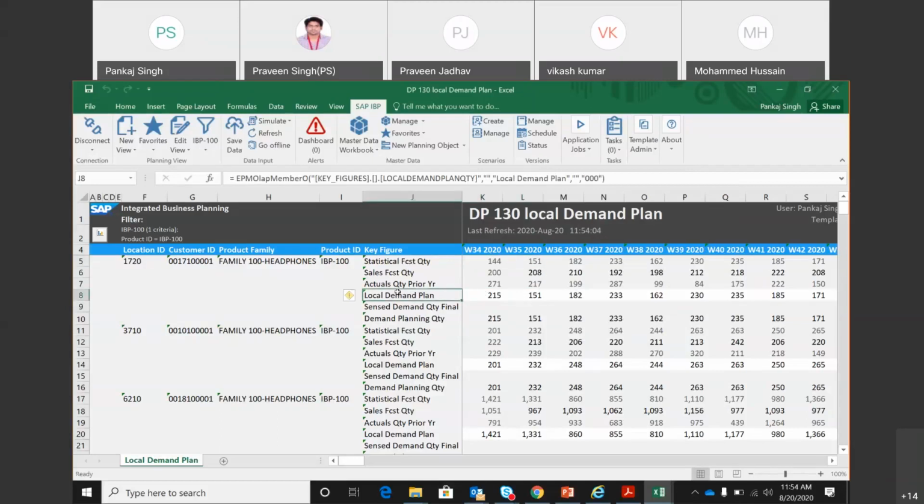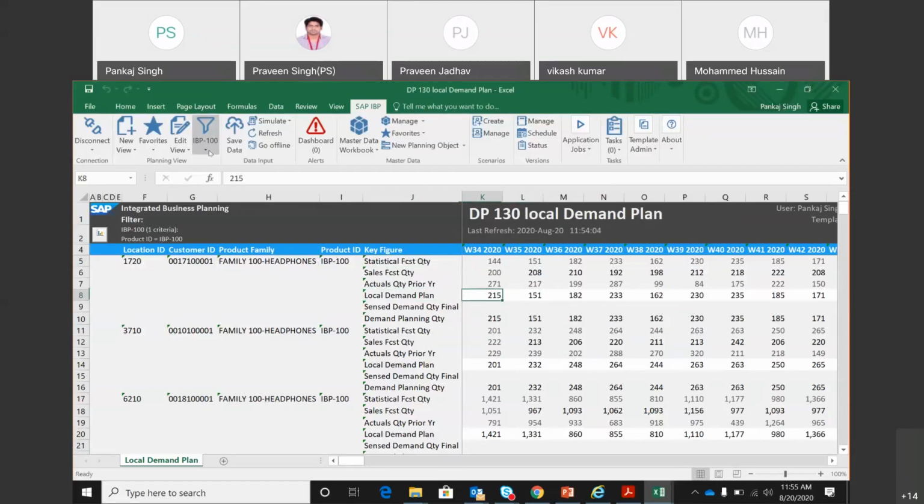So if you go to the configuration and calculation of this key figure, you will find the calculation is written in such a way that if null, copy stat forecast, or keep the value that is there in this key figure. Similar to what we have seen yesterday in the actual quantity adjusted, a similar calculation is written for this key figure also. So by default, it copies the value that is there in the statistical forecast quantity. And if you input something manually over here, then you will be able to save that.